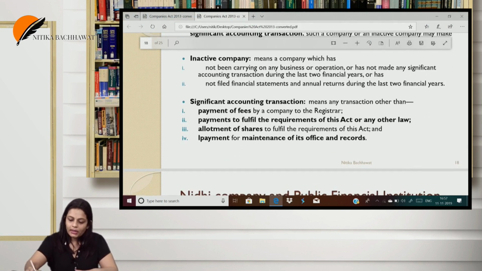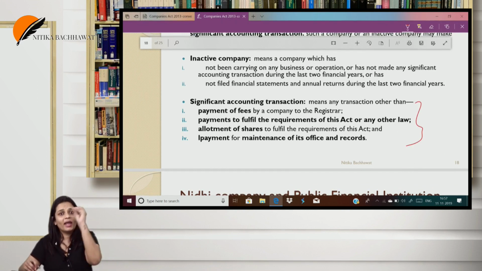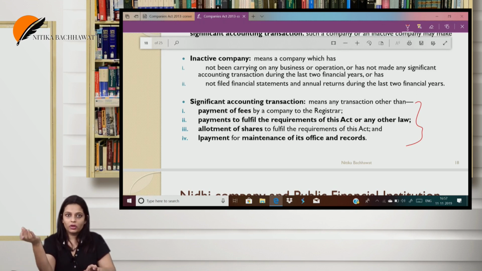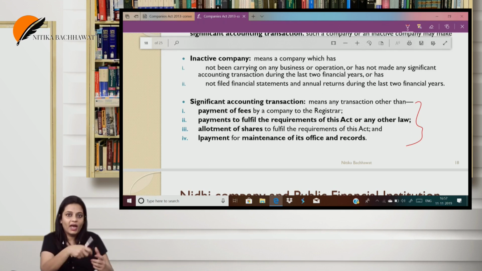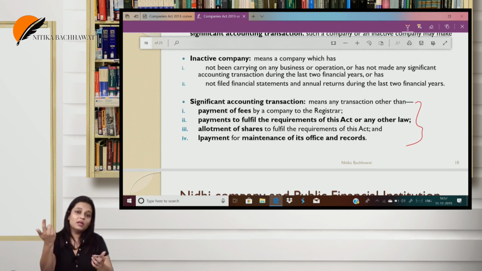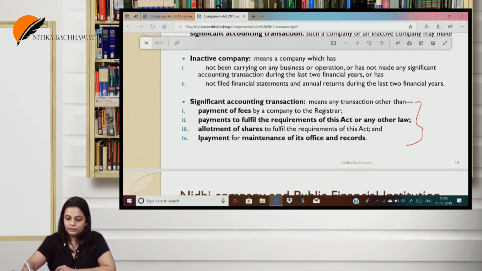And what is significant accounting transaction? Anything other than this: payment of fees to the registrar, payment of anything which is required by any act, payment for maintenance of office or records, or payment for allotment of shares to meet up the requirements of the act. Like for example, the subscribers minimum 1 share they have to take up. So if you are allotting the shares, that is because to meet the requirement of the act, that is not considered as a significant accounting transaction.